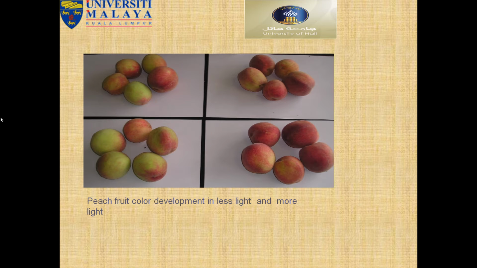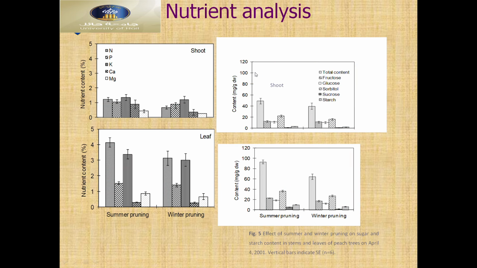Then we can see here the color also developed. Different color, light factor. They got more light factor. Then color developed, and sweetness also developed. Then we can see here different types of test, nutrient test, nitrogen, potassium,